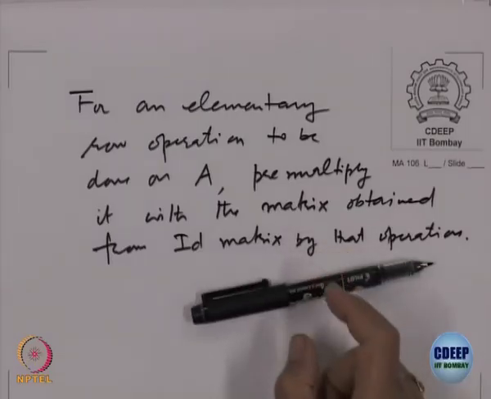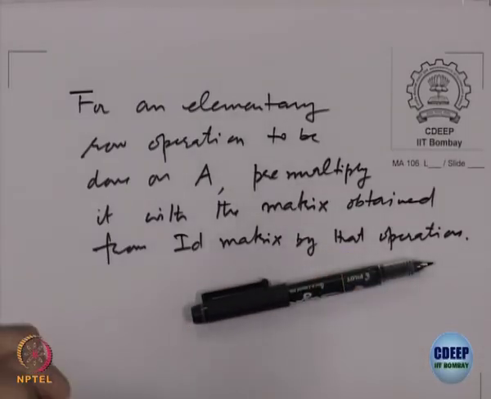What we are saying is, to give a command to a computer, how do I do that operation? Take the identity matrix. Whatever elementary row operation you want done on A, do it on the identity first, and you will get a matrix. Store that matrix.